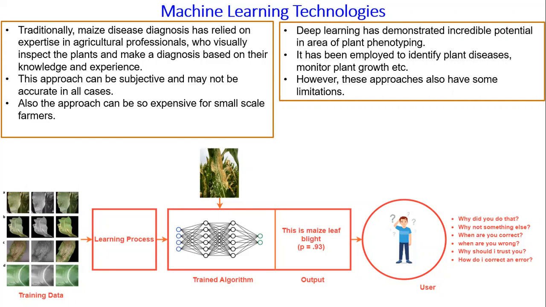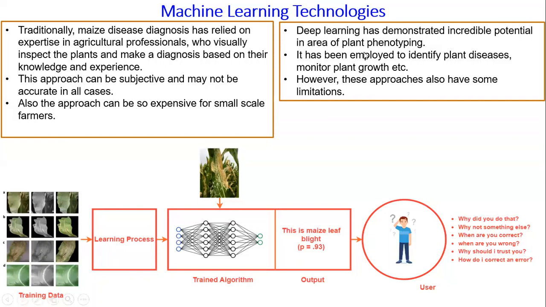You know, they say to err is human. So not all agricultural experts are accurate, and even if they were, a majority of our farmers in the East African region are smallholder farmers. Not all of them will be able to have access to agricultural experts. Another solution that was used was maize hybrids, but these have proved to be very, very expensive. Maize hybrid seeds are really expensive, and most of these farmers can't afford them. So that's why we are using deep learning techniques.